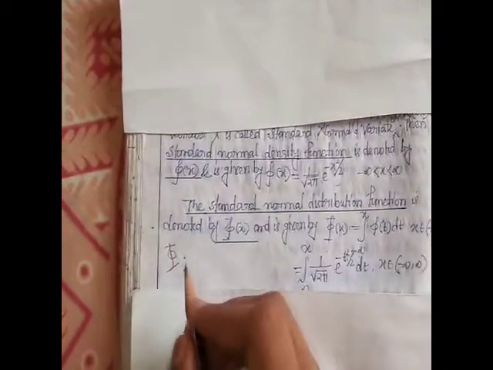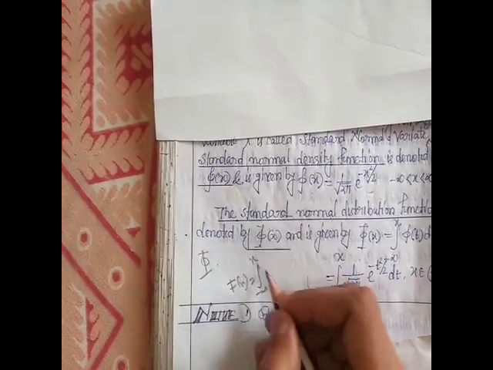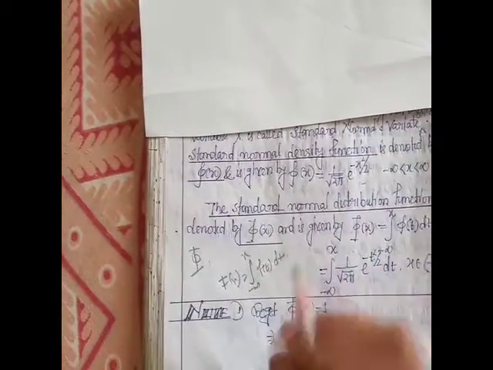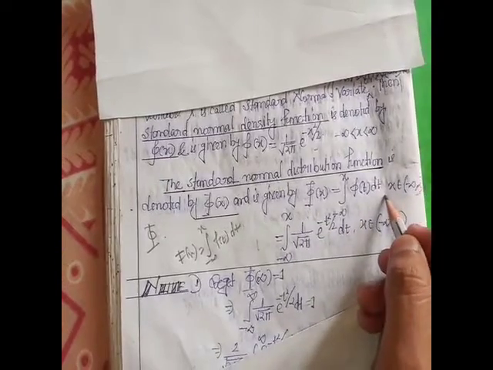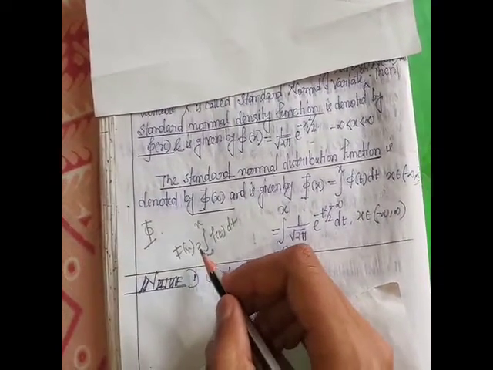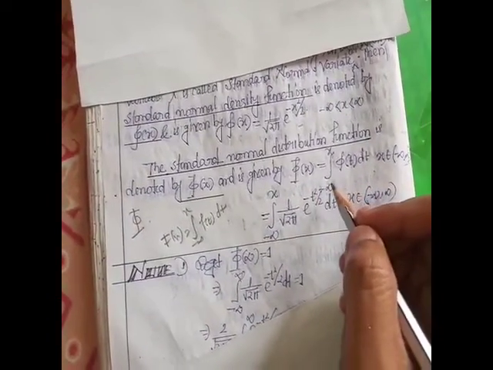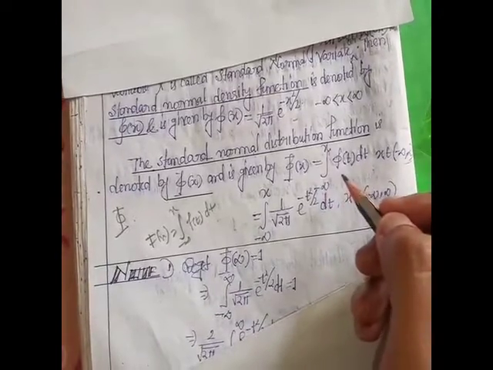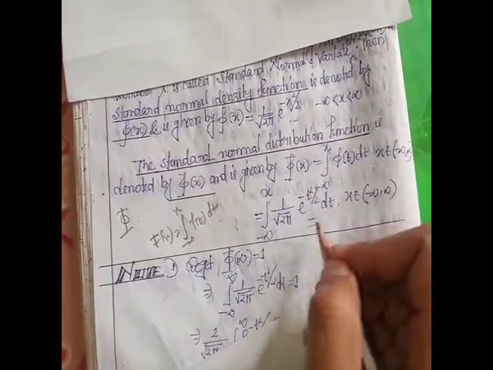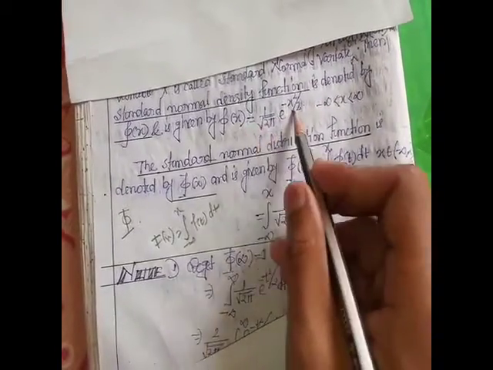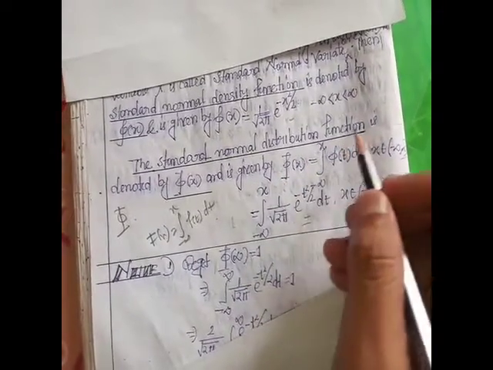Okay, so we know that capital F(x) is the integral from minus infinity to x of f(t) dt. So capital phi(x) is the integral from minus infinity to x of small phi(t) dt. We put this value, phi(t), where we put x by t. So this is the standard normal distribution function.